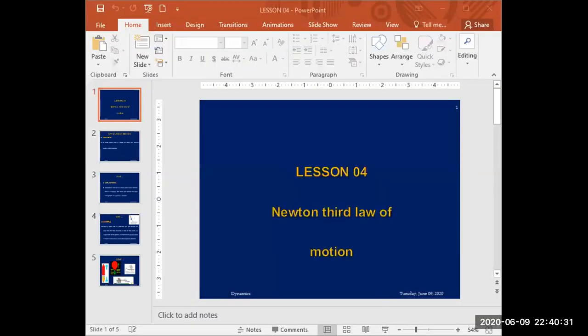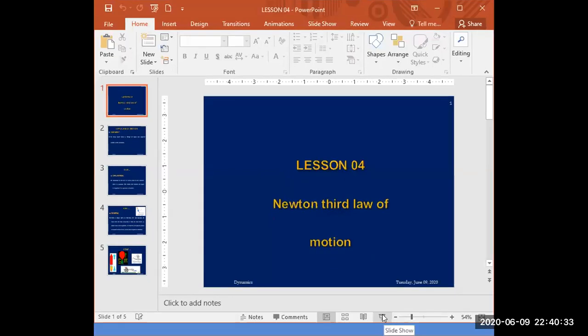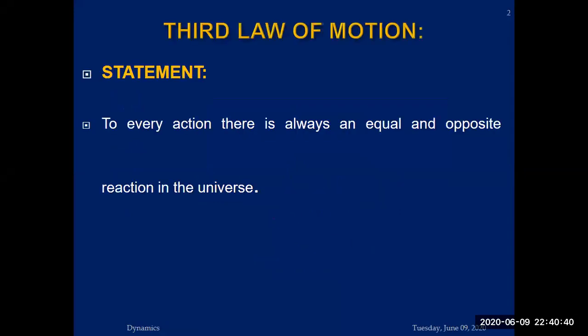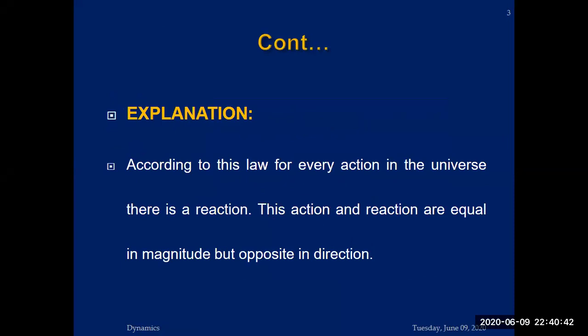What we have studied today is Newton's third law of motion. Newton's third law of motion explains that for every action, there is a reaction, and these action and reaction are equal in magnitude but opposite in direction. So what are the other examples? This was the statement. How many examples are there?